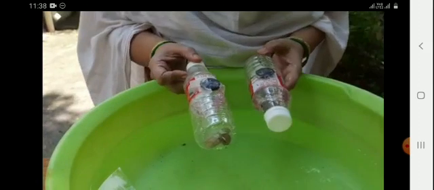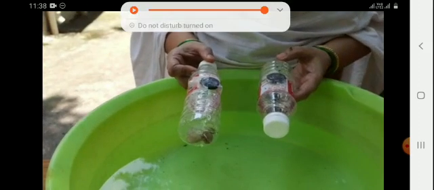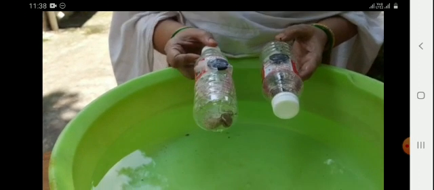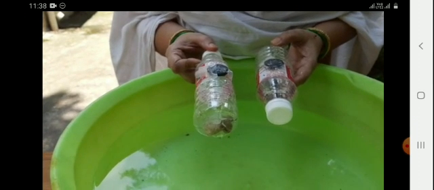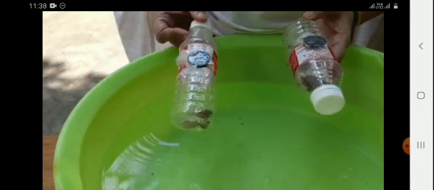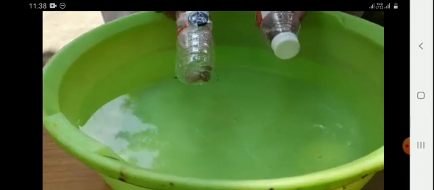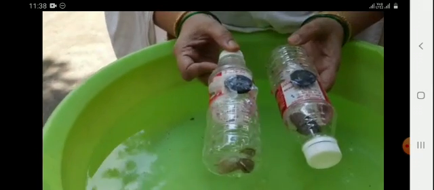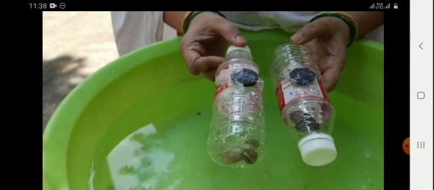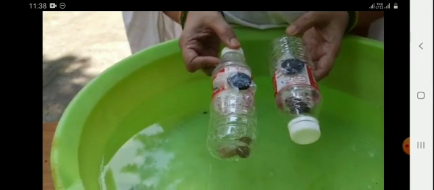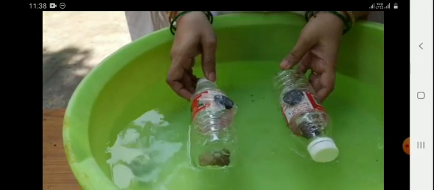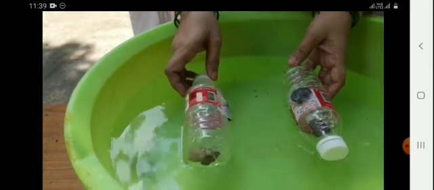Hello children, today we are going to see an activity which explains that magnetic force is a non-contact force. For this, I have taken two plastic bottles on which disc-shaped magnets are attached with the help of sellotape, and a plastic tub is taken into which water is poured. These two plastic bottles having disc-shaped magnets can be seen clearly. Now I am putting them in this water. Let us see whether the bottles come close to each other or not.